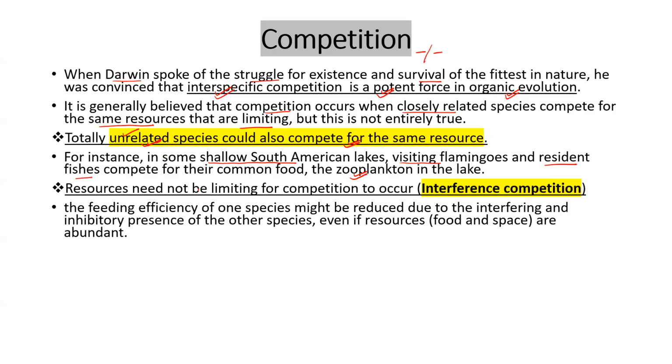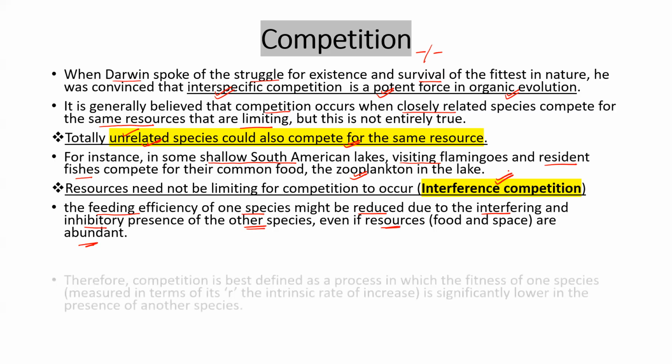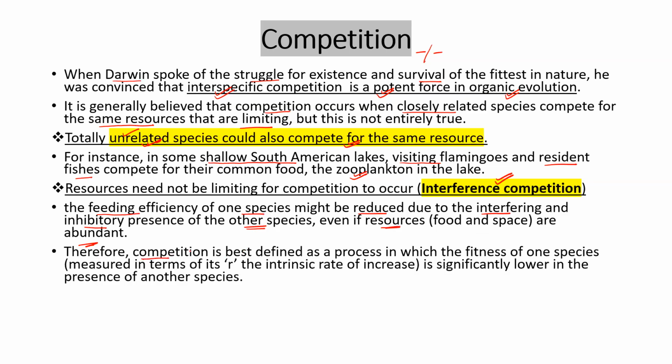Next, sometimes resources are not limiting. No problem with the resources, they are abundant, but then also the feeding efficiency of one species might be reduced due to the interfering and inhibitory presence of the other species, even though resources are abundant. We say such type of competition is interference competition. So we can say competition is a process in which the fitness of one species is lower due to the presence of another species. And fitness means in terms of r, and r means intrinsic rate of natural increase.